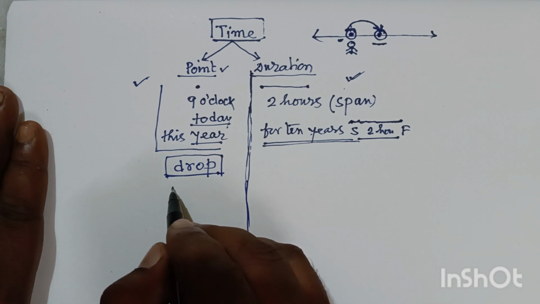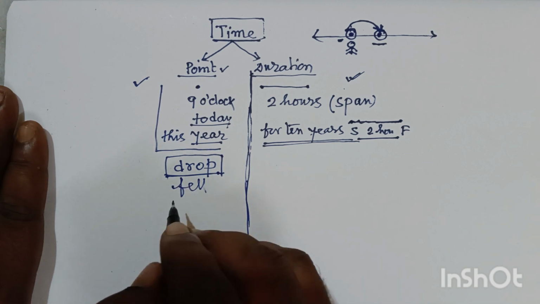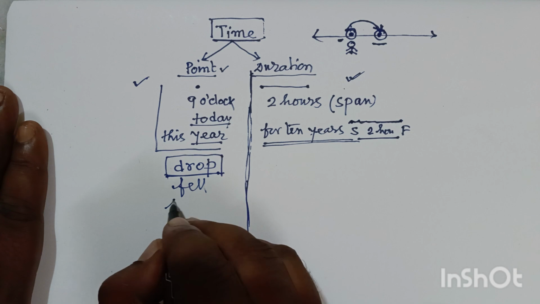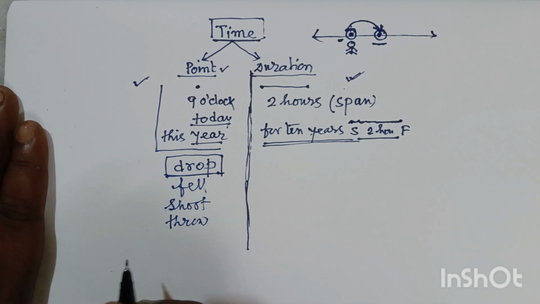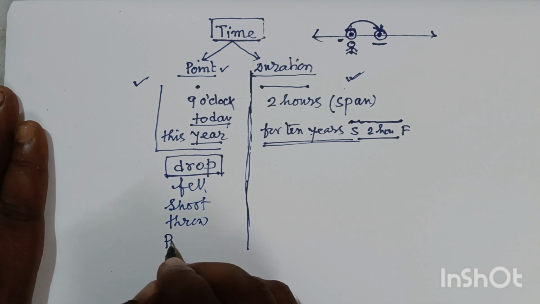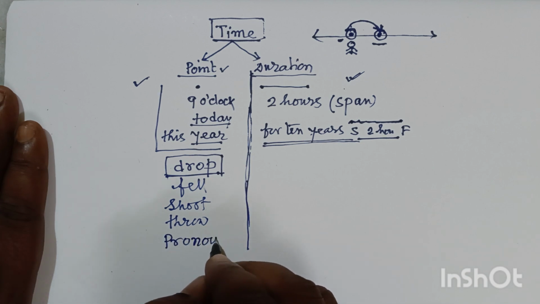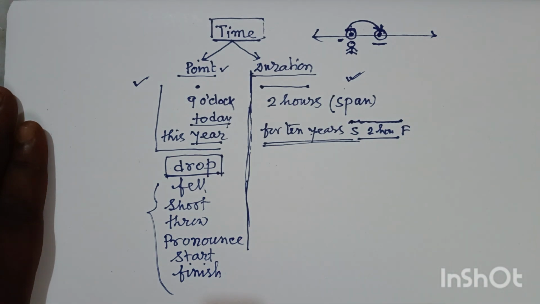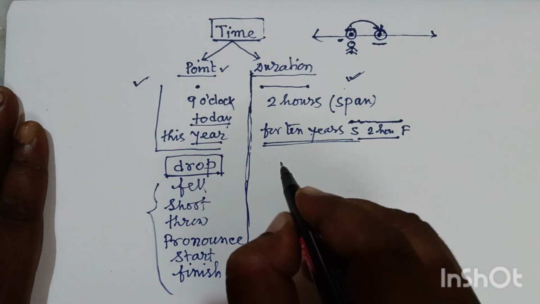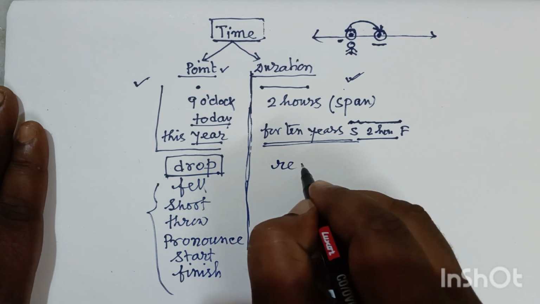Just like fell. On the other hand, we can write, suppose, shoot, throw, or pronounce, or start, or finish. My dear friends, these types of actions happen in a point.